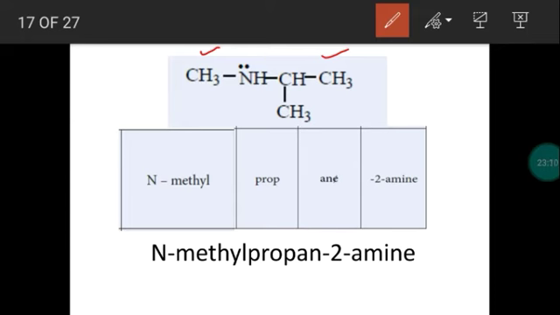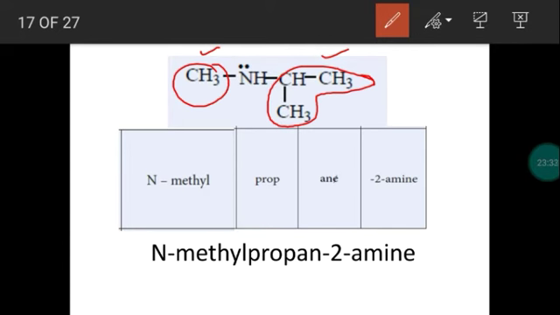For selecting that, we fix the alkyl group with a larger number of carbon atoms as the parent chain. We have methyl, only 1 carbon. We have isopropyl, 3 carbon atoms, which will be the longest chain. We will fix this isopropyl as the longest chain. And this methyl group is assumed as a substituent.